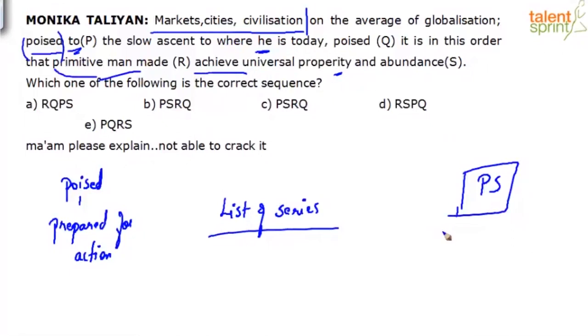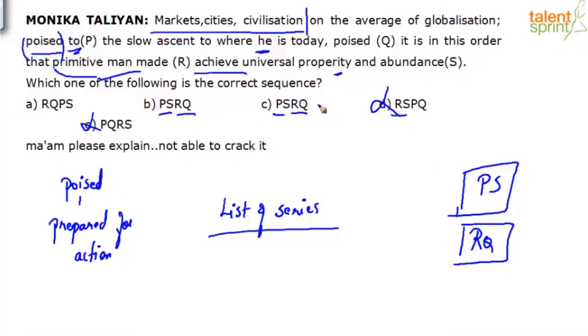So having said that, if I'm saying PS is a link, and RQ is a link because of he referring to primitive man, I need to figure out in what order I can put this so it will be correct. If you look at the options, PS is here, RQ is here. I think D and C are repeat options. But D gives me RS and PQ, eliminate. Again, E gives me PQRS, eliminate. I have to choose between A or B. I think B and C is a repeat or something is wrong.